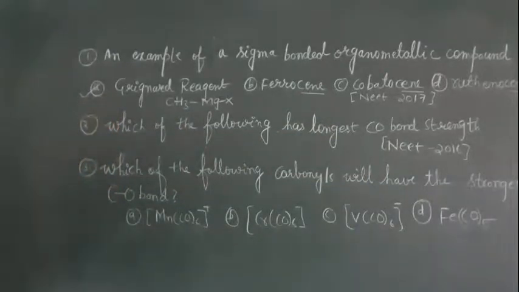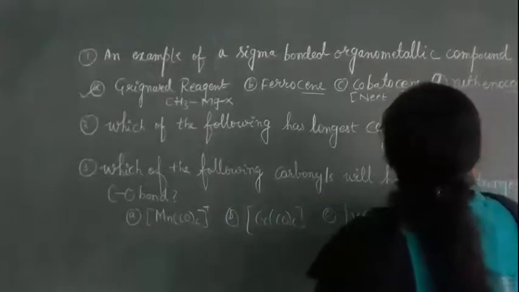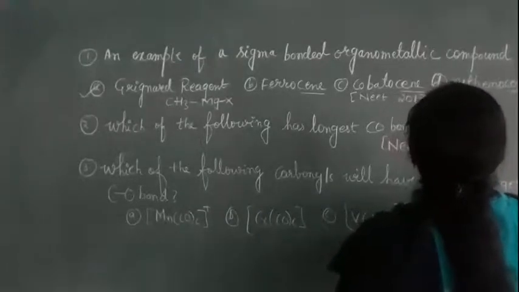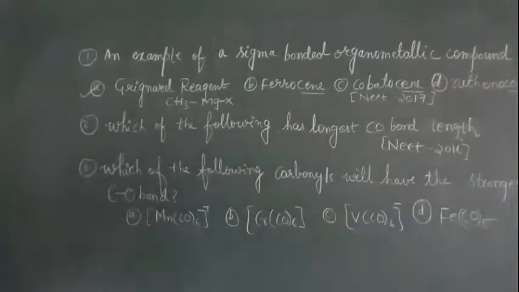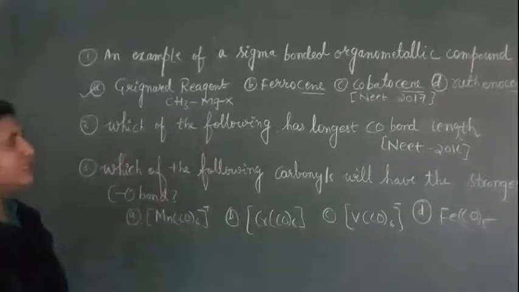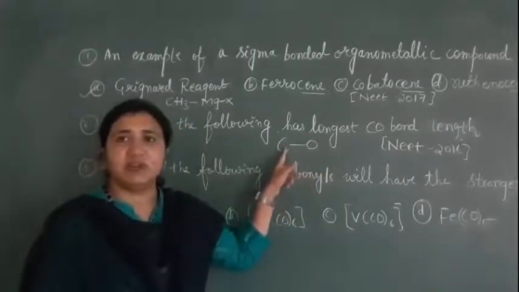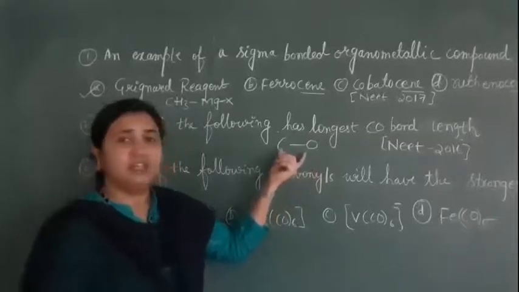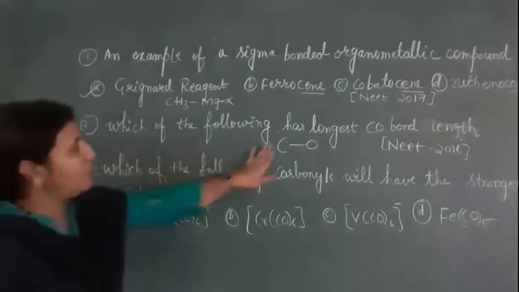Second question: which of the following has the longest CO bond length? Longest bond length means the CO bond becomes weak, and then the bond length increases. The CO bond becomes weak when we have a negative charge on the metal.